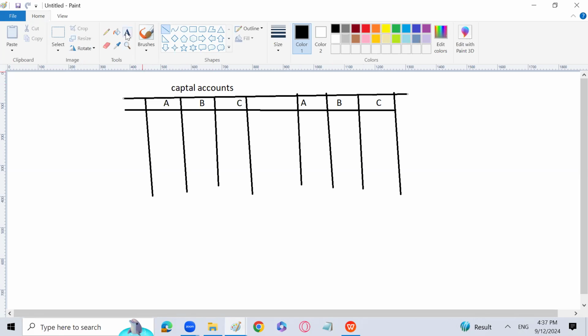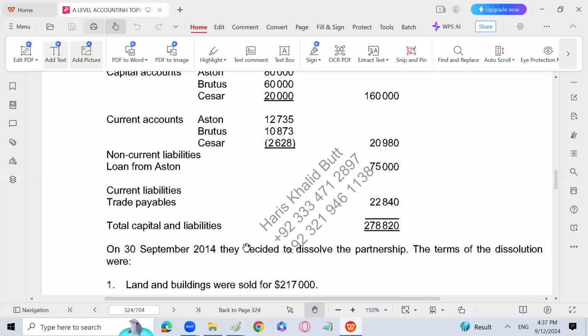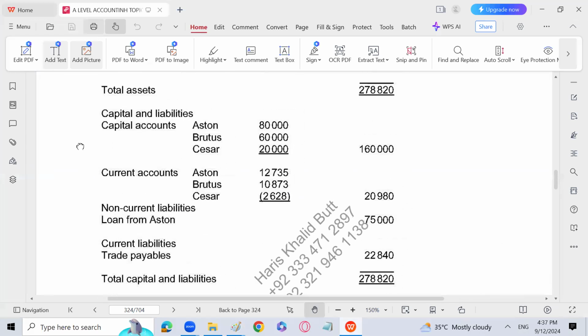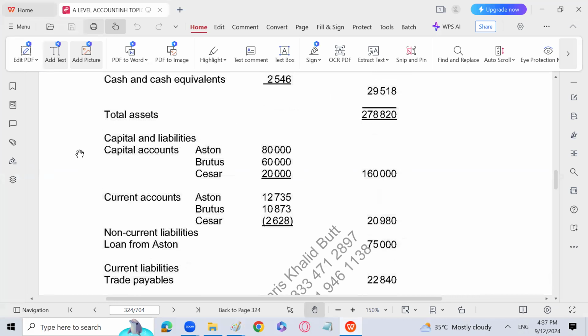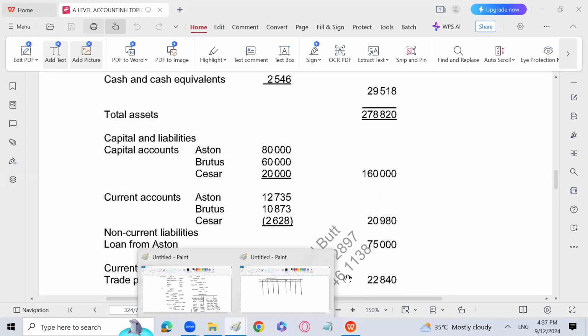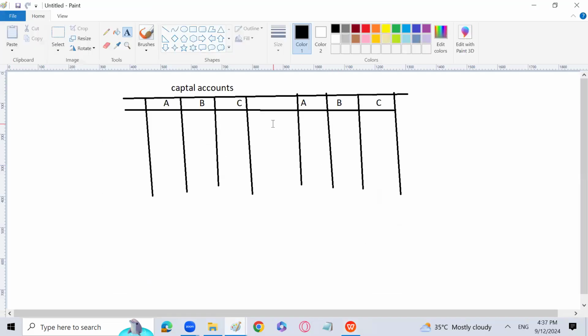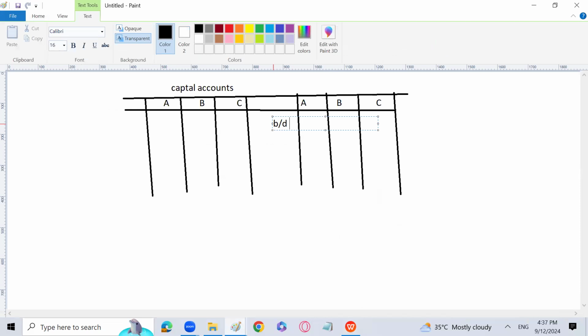Okay. So first of all, you have to prepare the capital accounts. Let's do it. So in the capital account, first of all you write the amount of the capitals, that is 80, 60, and 20. Let's do it. 80,000 brought down, 60,000, and 20,000.